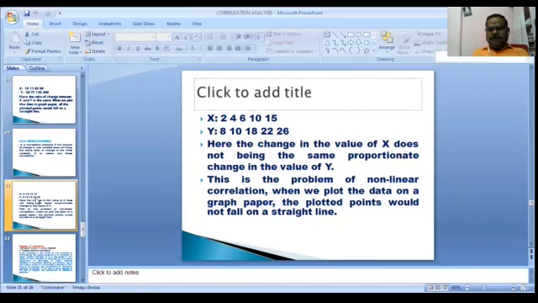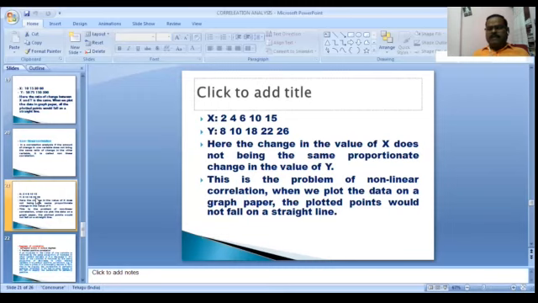And this is the problem. What is the proportional change? Well, it's not the same. This is the problem of non-linear correlation. When we plot the data on graph paper, the plotted points do not fall in a straight line. It goes up and down. If we draw the graph line, the line is non-linear, up and down. That is non-linear correlation.